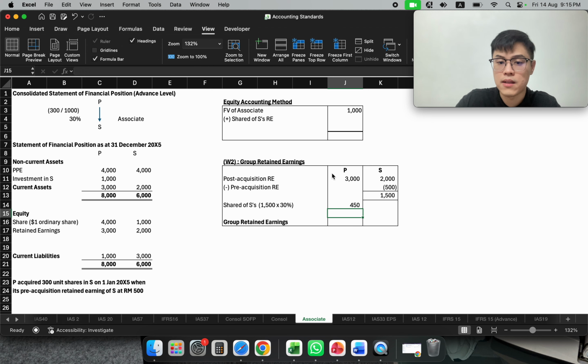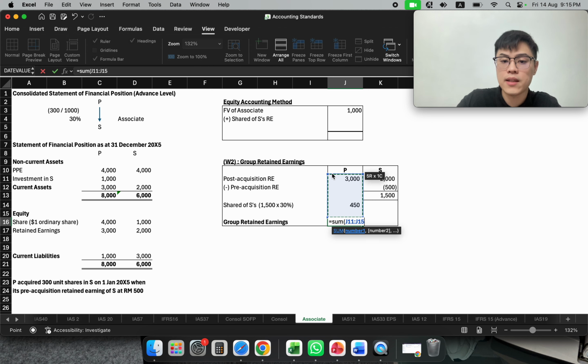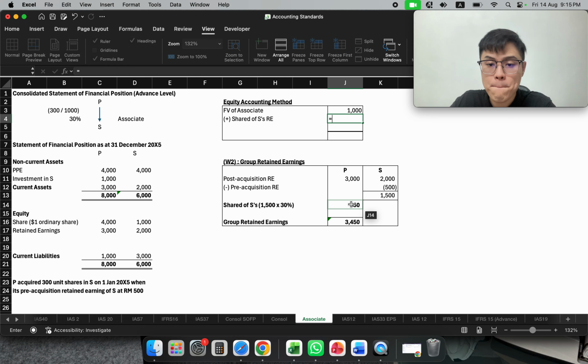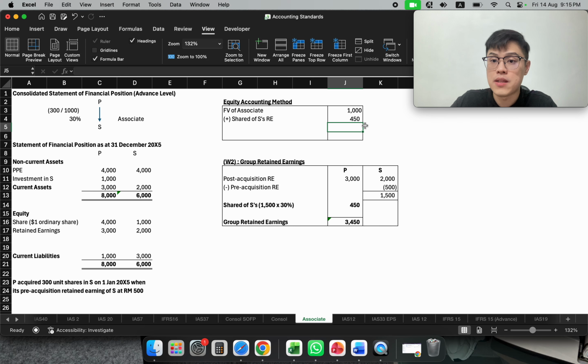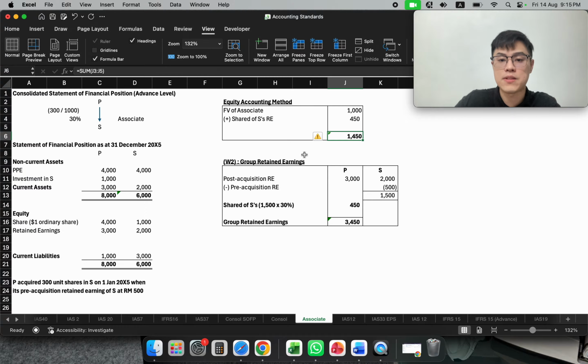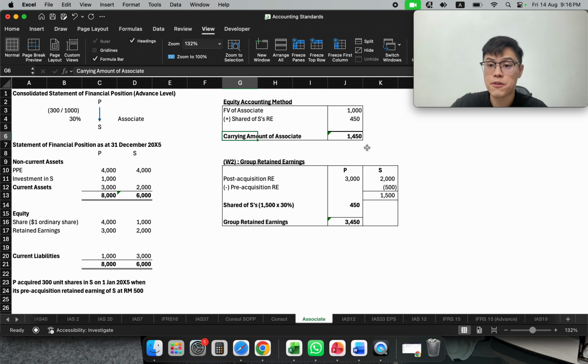So our group retained earning is 3450. So this 450 we will include in our investment, our equity accounting method. So meaning to say we invest in this associate, we share their retained earning, and now our investment from 1000 value increased by 450, and the carrying amount of associate at the year end becomes 1450.